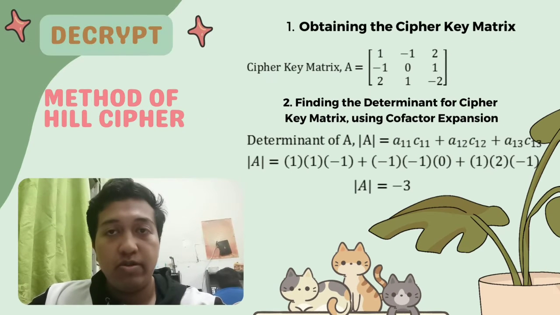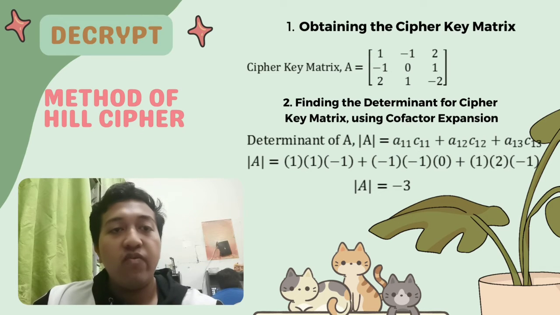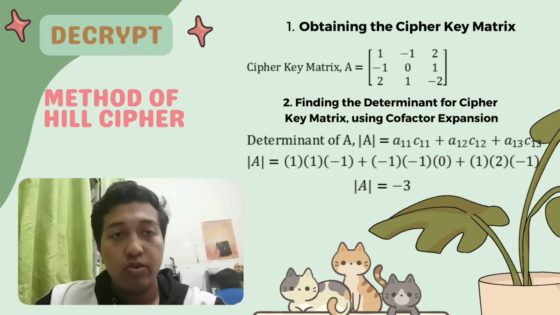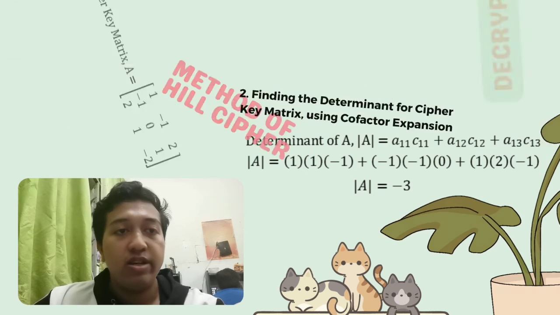And now moving on to the decryption process. Using the method of Hill cipher, first we have the cipher key matrix, and then we need to find the determinant of the cipher key matrix by using cofactor expansion along the first row. The formula here is A11C11 plus A12C12 plus A13C13, and then we just substitute the values of A and C accordingly, and we will get the determinant of A as -3.